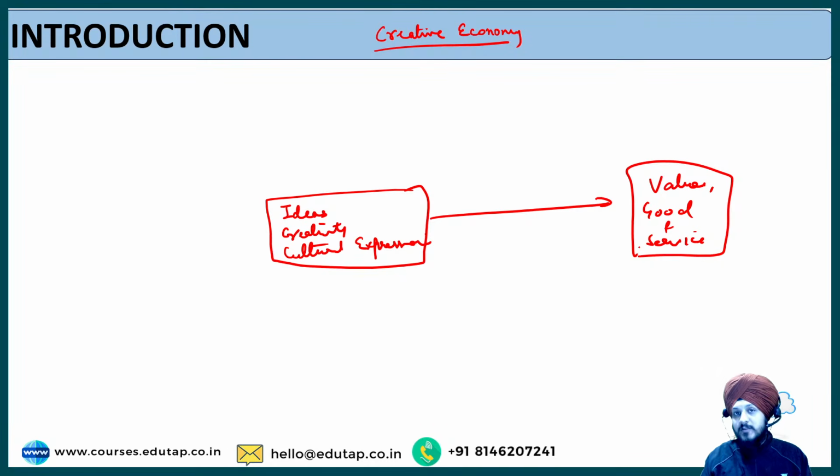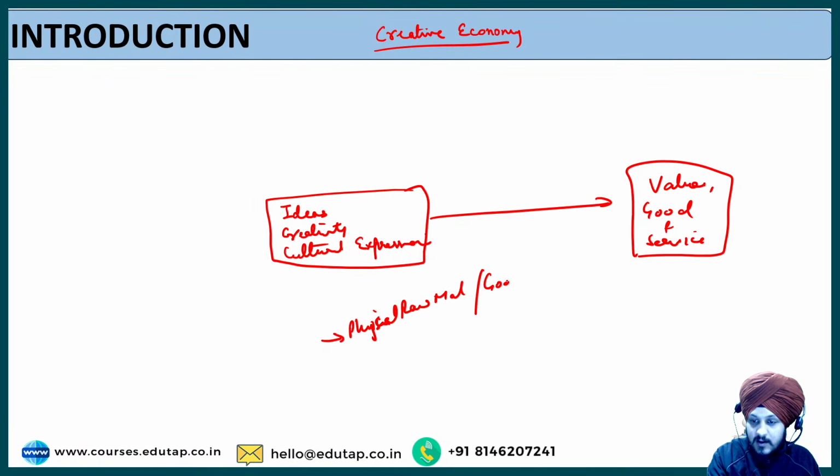Because normally, when we hear this word economy, what comes to our mind? Usually, if we talk about the traditional economy, we think about physical raw material, or the tangible goods that are there, or maybe different types of services, even if they are intangible.